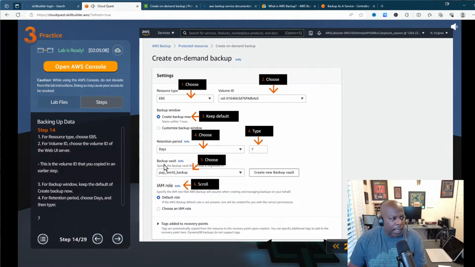All right, cool. And then, okay, backup vault. The vault that we created earlier was the PUP World Backup, so we'll go ahead and do that.